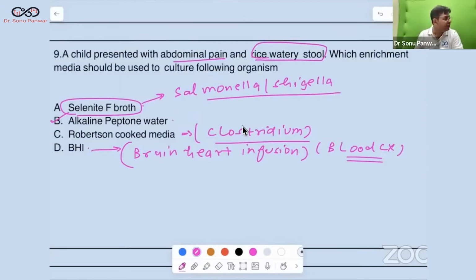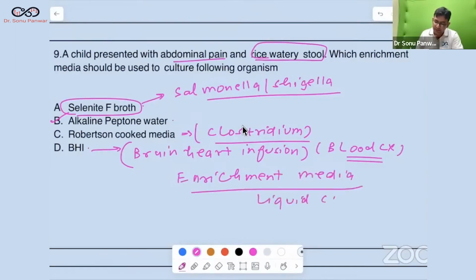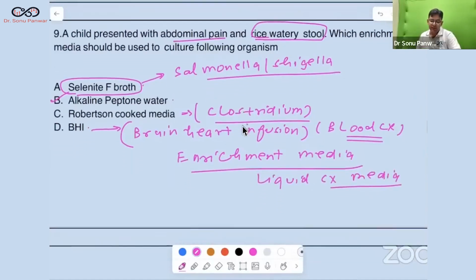Now, first of all, you should know what sort of media the enrichment media is. Enrichment media is liquid media. It is the liquid culture media. First of all, you should know this, that they are liquid culture media.